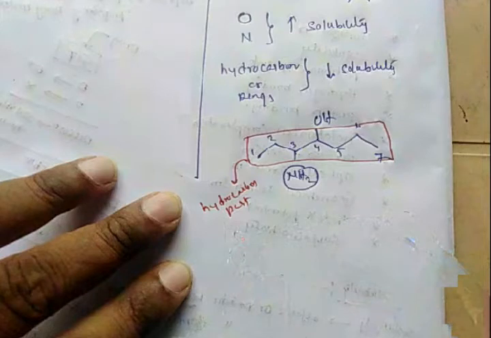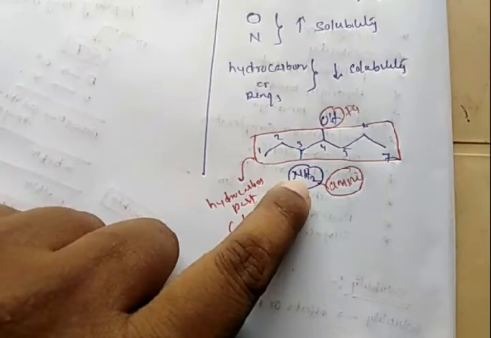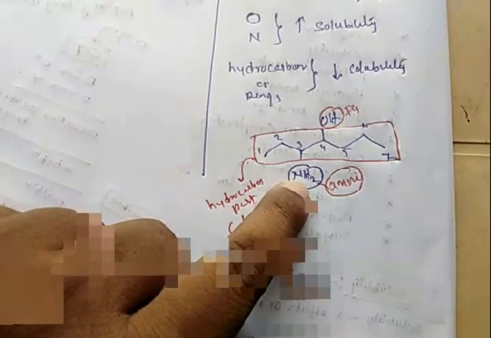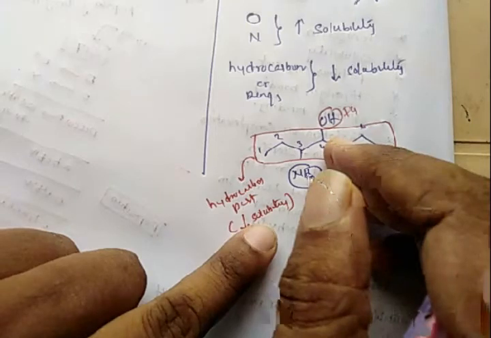This hydrocarbon part is made up of carbons. This OH is the alcohol functional group, and NH2 is the amine functional group. An OH group can kill 3 to 4 carbons in solubility nature.